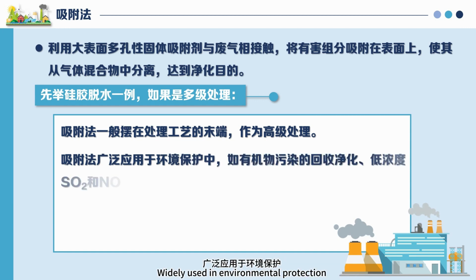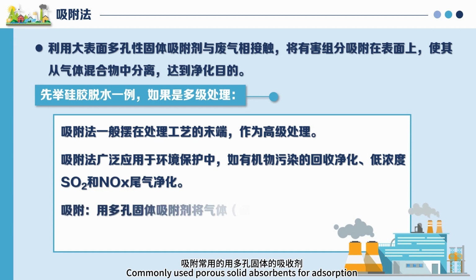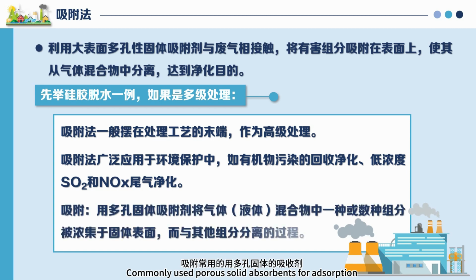The adsorption method is widely used in environmental protection, for example, the recovery and purification of organic pollutants, low concentration sulfur dioxide, and purification of nitrogen oxide tail gas. Commonly used porous solid adsorbents adsorb one or more substances in a gas mixture, concentrating them on solid surfaces, which is the process of separation from other components.